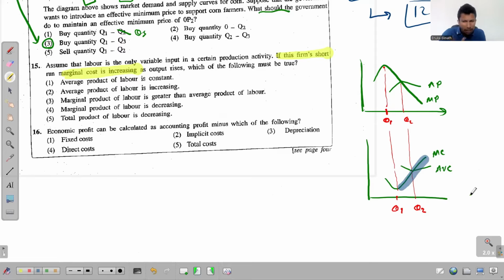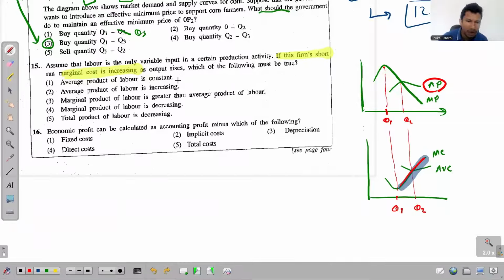So when MC is increasing, what happens to the product curves? Look at this one: average product of labor is constant. Is it constant? During this part of the MC, AP is either increasing or AP is decreasing.